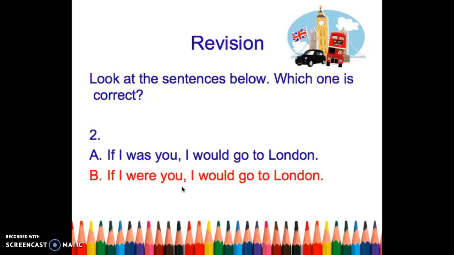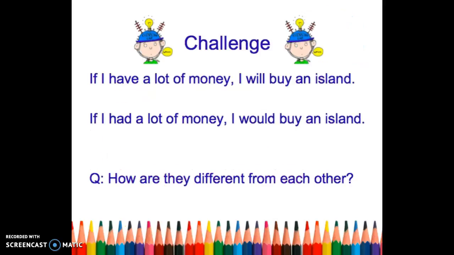Great job, everyone! I'm sure all of you have understood at least some of the type 2 conditionals. Now let's move on to the last part, which is a challenge. There are two sentences here. The first one is, if I have a lot of money, I will buy an island. The second sentence is, if I had a lot of money, I would buy an island. Can you tell me how they are different from each other? Is there any change of meaning if I use different tenses? Think about it and I'll ask you next lesson.